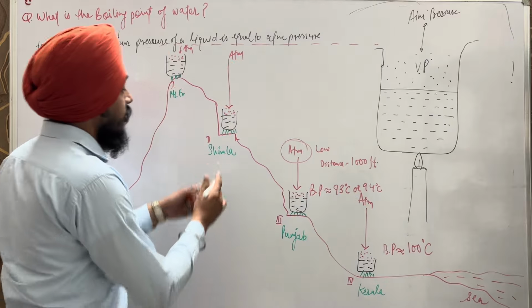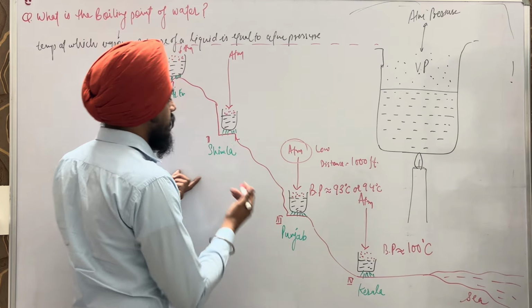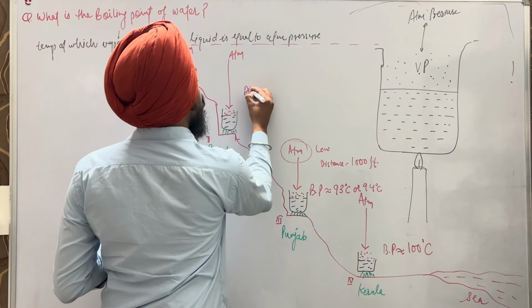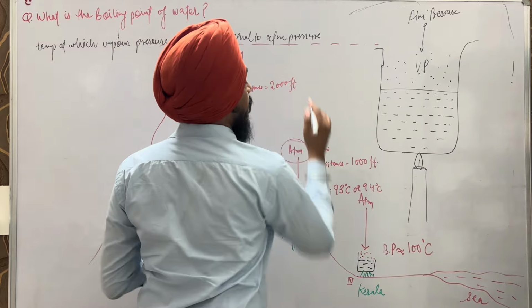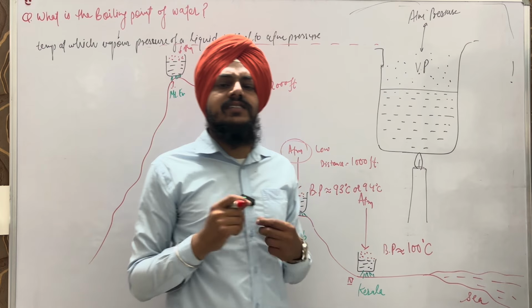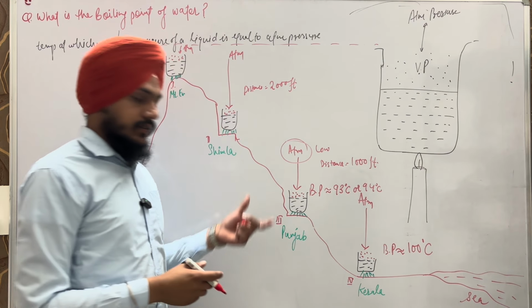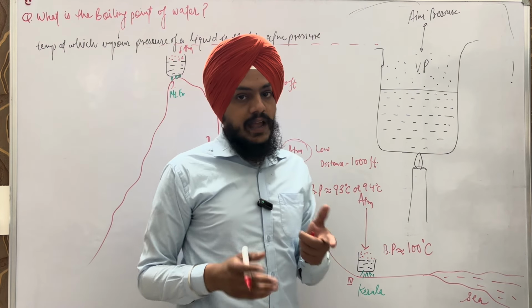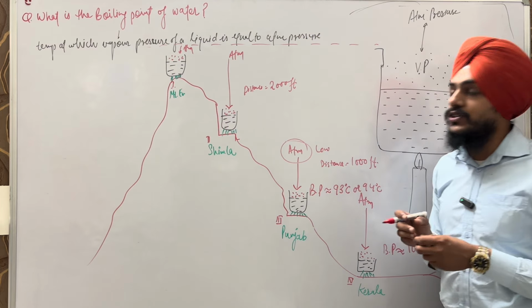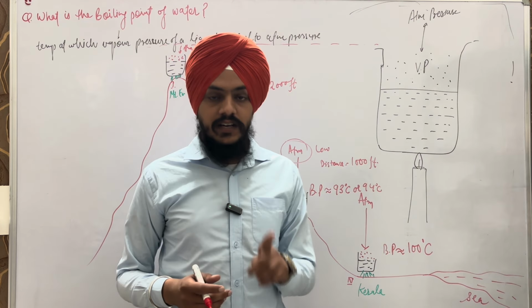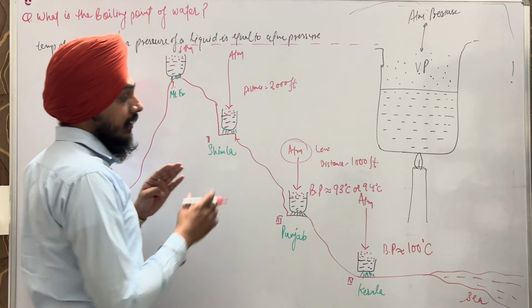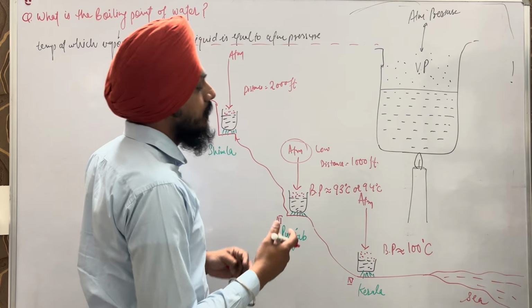Similarly, Shimla is at a higher place. For example, the distance from the sea level is approximately 2,000 feet. I am just explaining the concept of how boiling point varies. I am not giving you exact information about the distance from the sea level. Is it clear to you? We are just trying to understand the concept of boiling point.